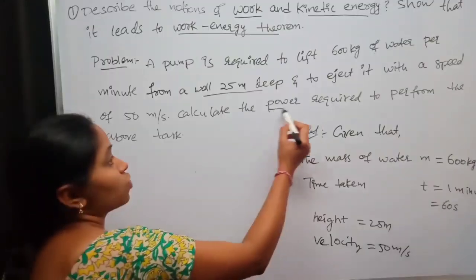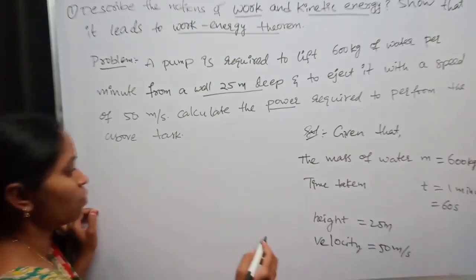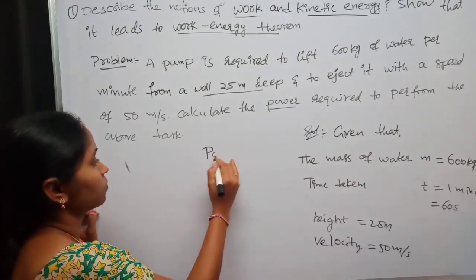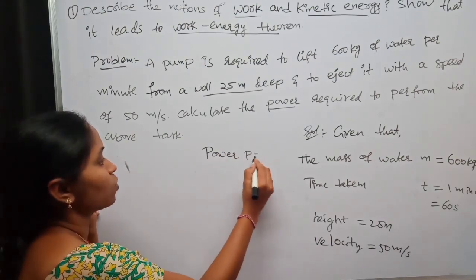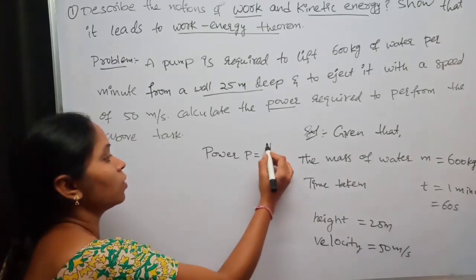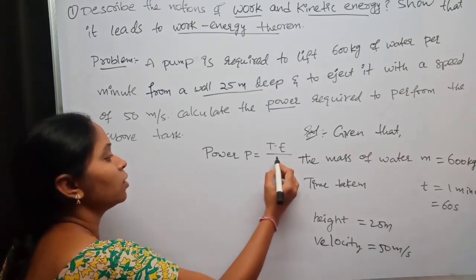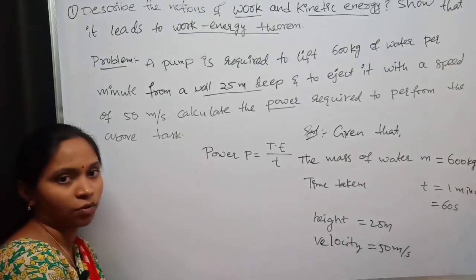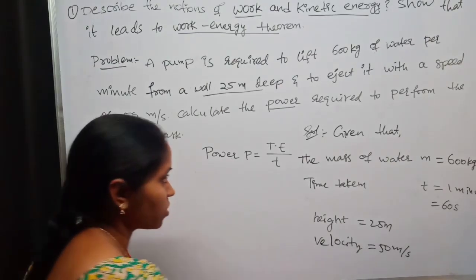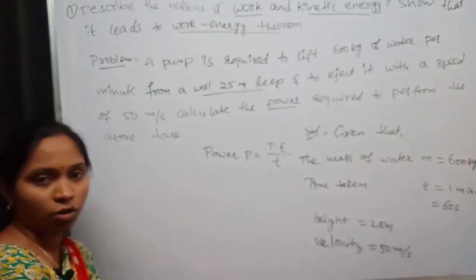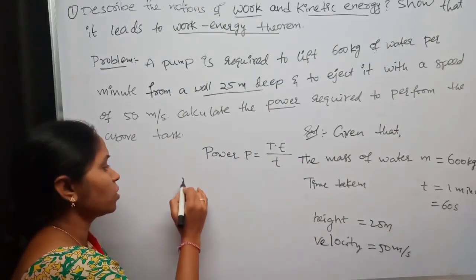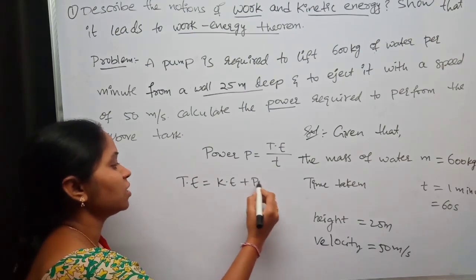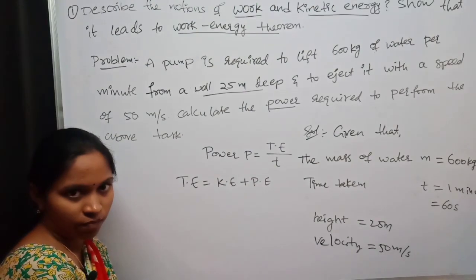And we are asked to calculate power. What is power? Power P is equal to total energy by time taken t. We have to calculate this power. Next you have to substitute the given data in this equation. So what is total energy? Total energy is the sum of potential energy and kinetic energy.